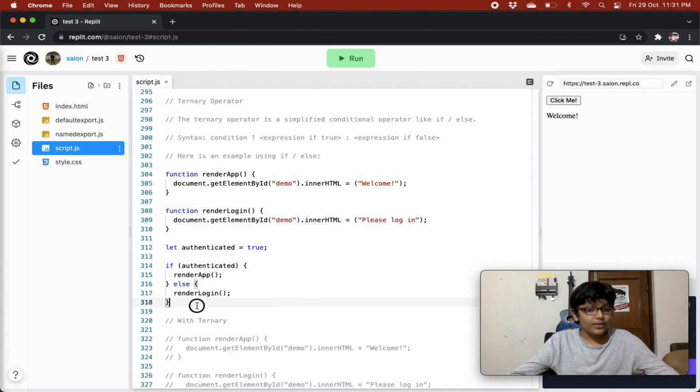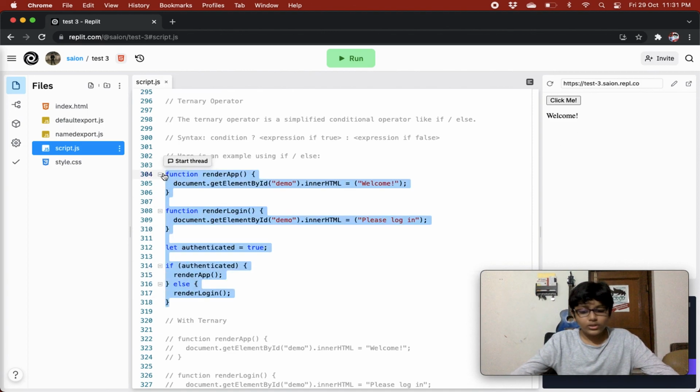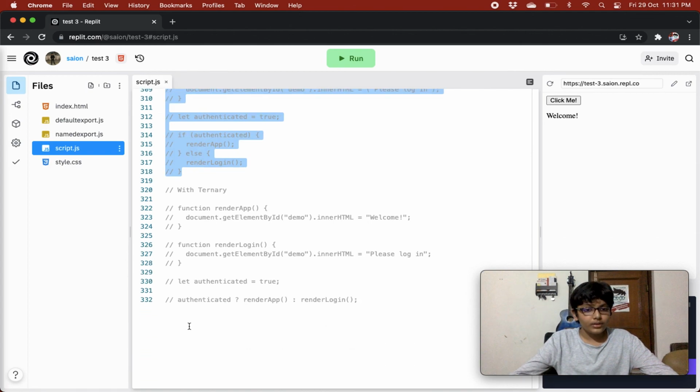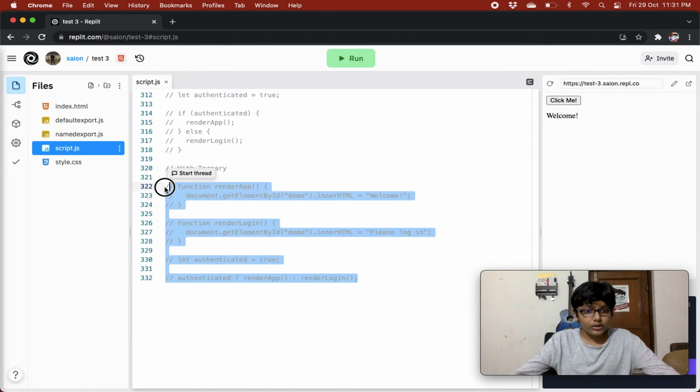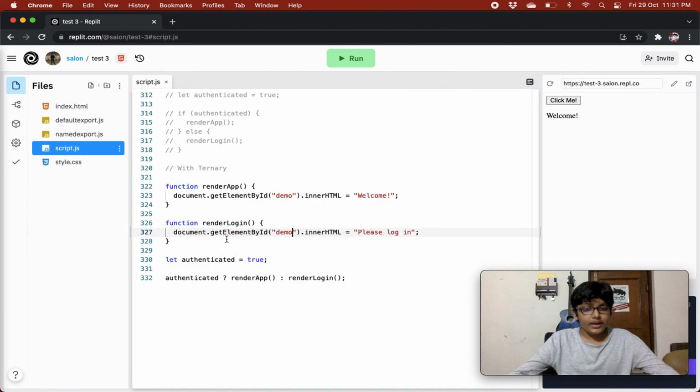The same thing we could do with the ternary operator, and it could have shortened our syntax a lot. So over here we have our render app and render login methods, then we have our authenticated, and we are checking if authenticated like this. So yes, authenticated is true, so when it is true, we go in here and execute this.